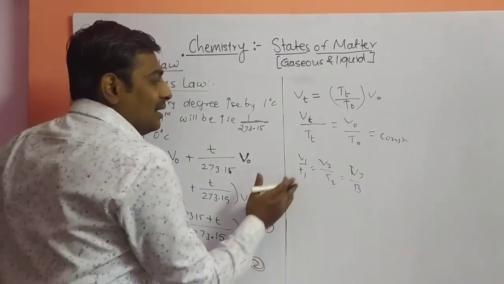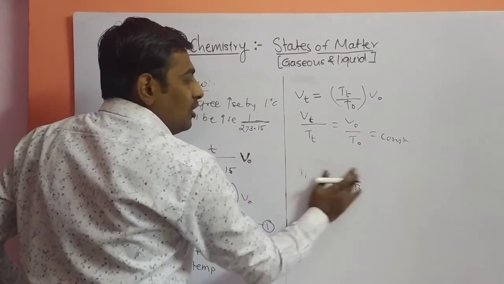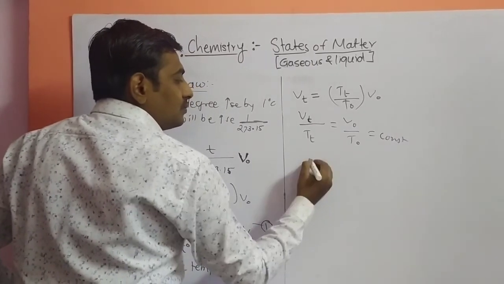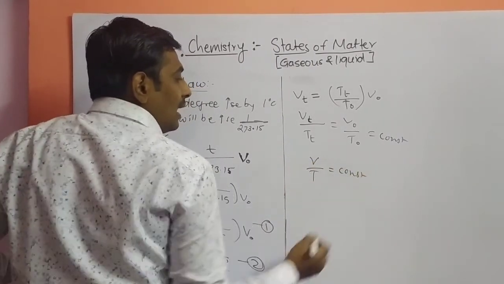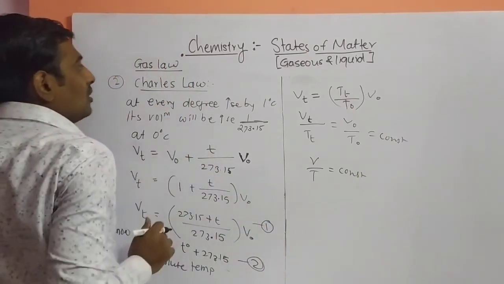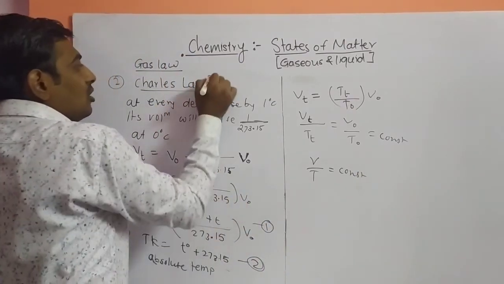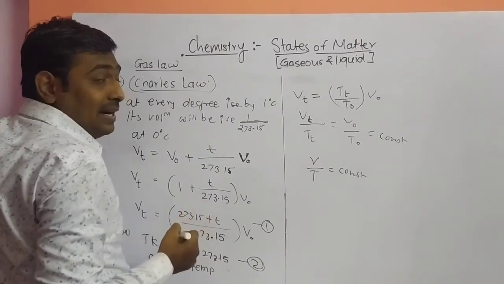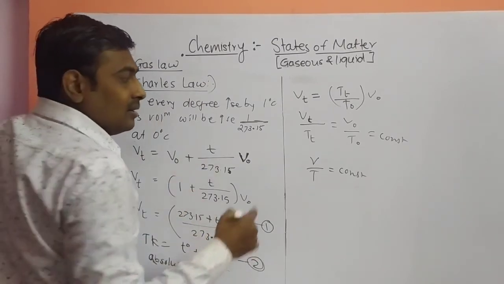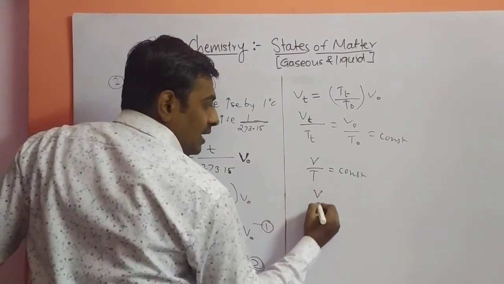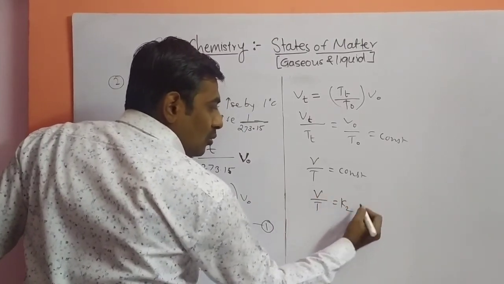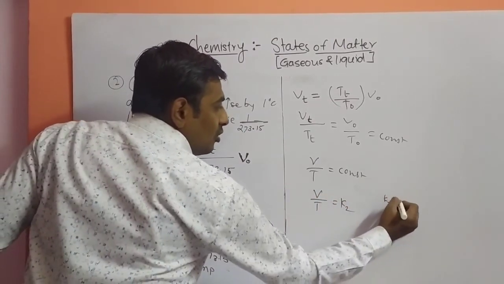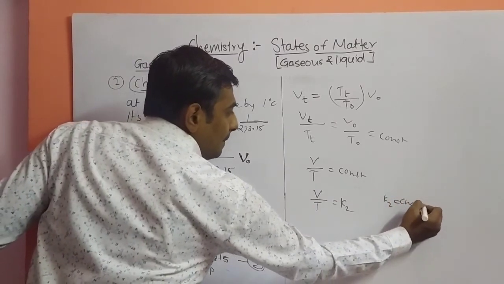It means that volume to the temperature is a constant value, and that is your second constant. We have studied Boyle's law constant K1. The second constant is K2. V upon T equals K2. That is K2, the Charles law constant.